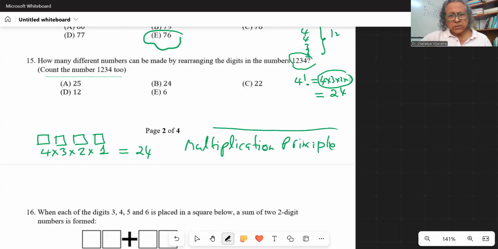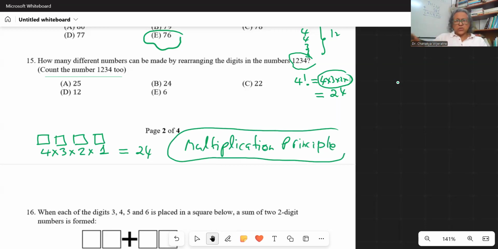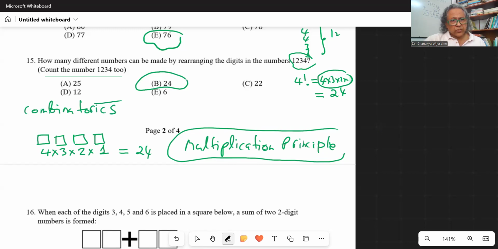Now, I'm not going to explain this here because then it will be another lesson, another session. So if you do not know, then you should learn about it. Without that, we can't do these combinatorics problems. Combinatorics is the name for this type of question.